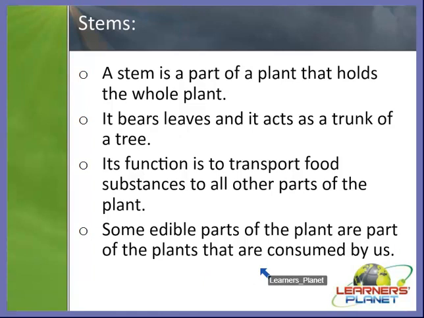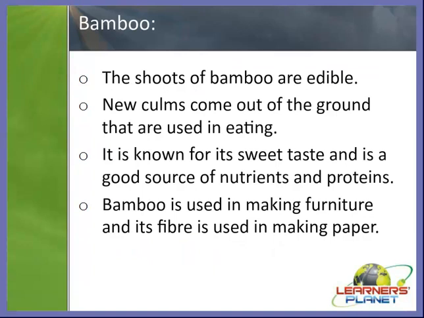So as you know, the stem comes under the shoot system, right? And it is very important. It forms a very important part of our diet, as it is consumed by us in the form of food. For example, we will see now. Yes? So first of all, the example is bamboo, right? There are some other examples like asparagus, broccoli, cauliflower, celery, then cinnamon, fig, garlic, ginger, onion, potato, radish, sugarcane, sugar maple, etc. So all these are examples of stems, but we are going to discuss only some of them.